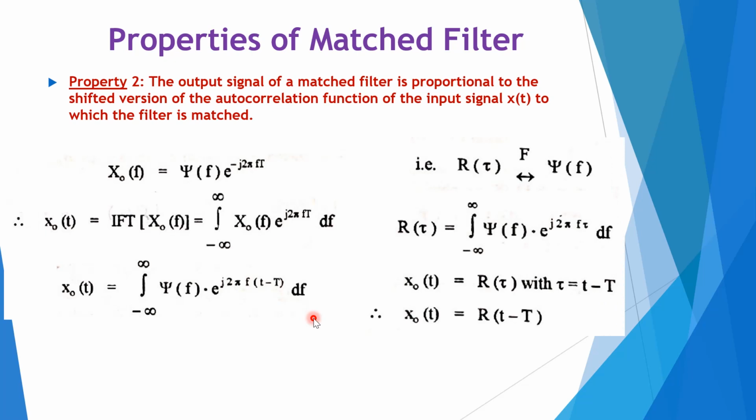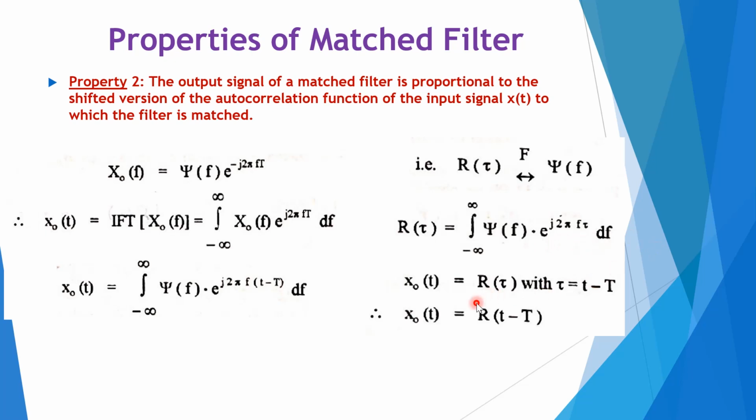Earlier, we have proved the autocorrelation function R of tau and energy spectral density psi of f form a Fourier transform pair. So we can write this, that is autocorrelation function R of tau, it is Fourier transform of psi of f. That means R of tau is equal to the integration from minus infinity to infinity psi of f into e raised to j 2 pi f tau df.